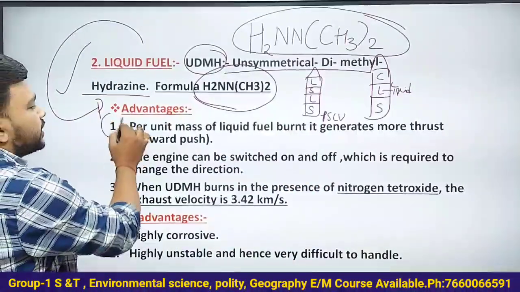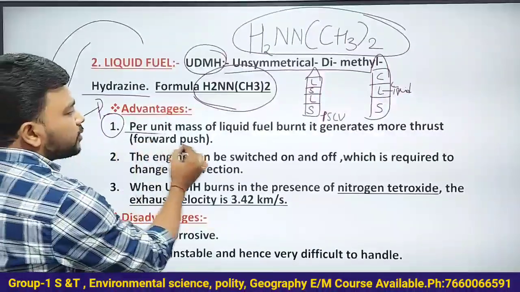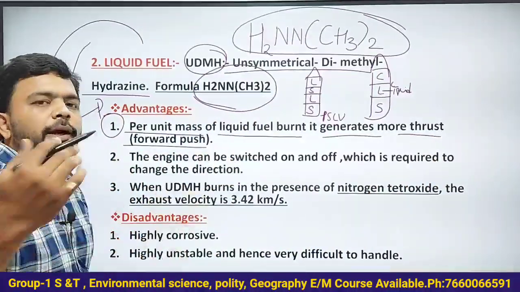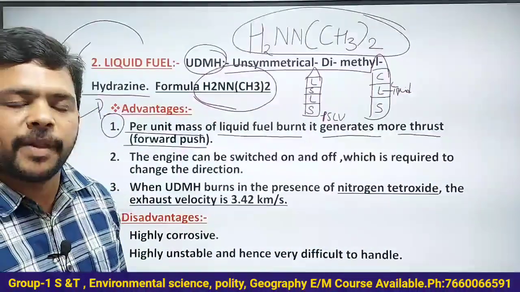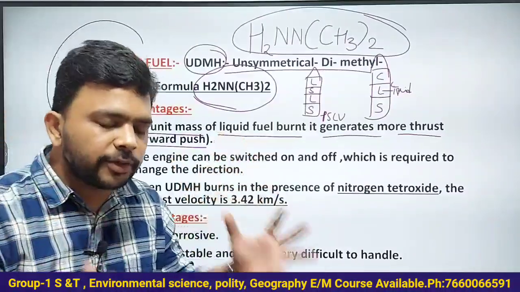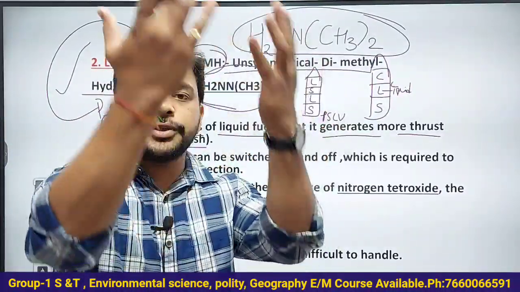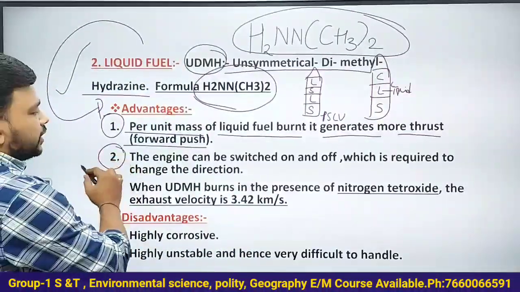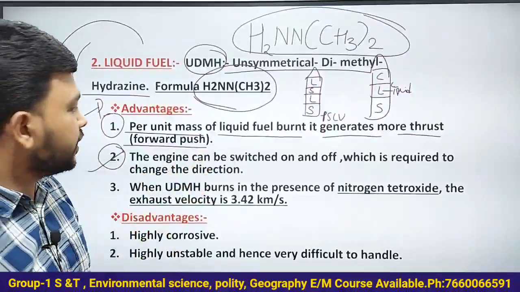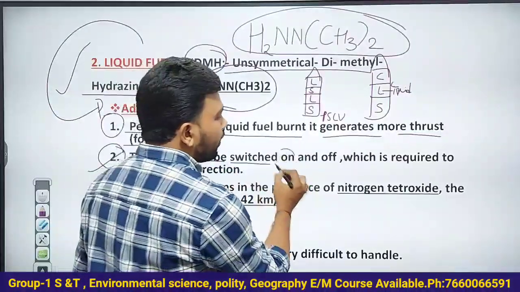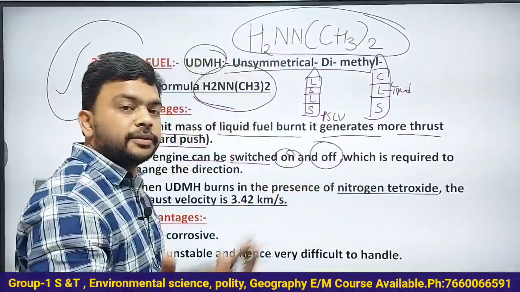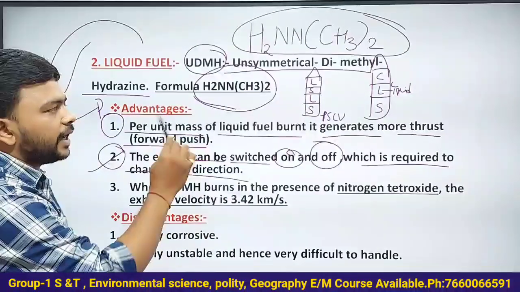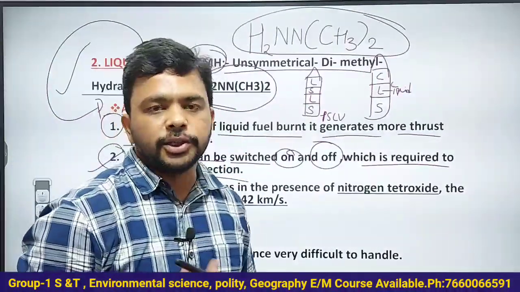What are the advantages? Per unit mass of liquid fuel burnt, it generates more thrust or forward push compared to solid fuel. Understand this. You burn a unit mass of liquid fuel, it generates a huge amount of forward push to take the launch vehicle up. Then the engines of the launch vehicle can be switched on and off multiple times. Why is this on and off required? It is required to change the direction of the rocket or launch vehicle.